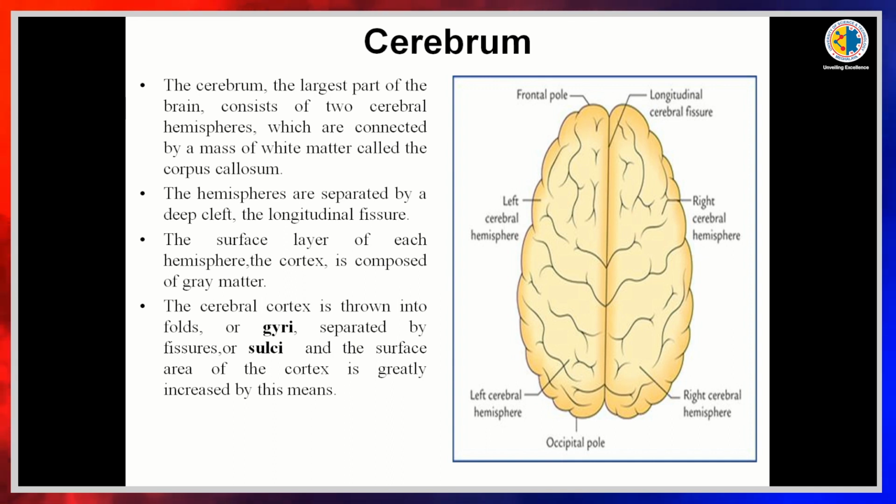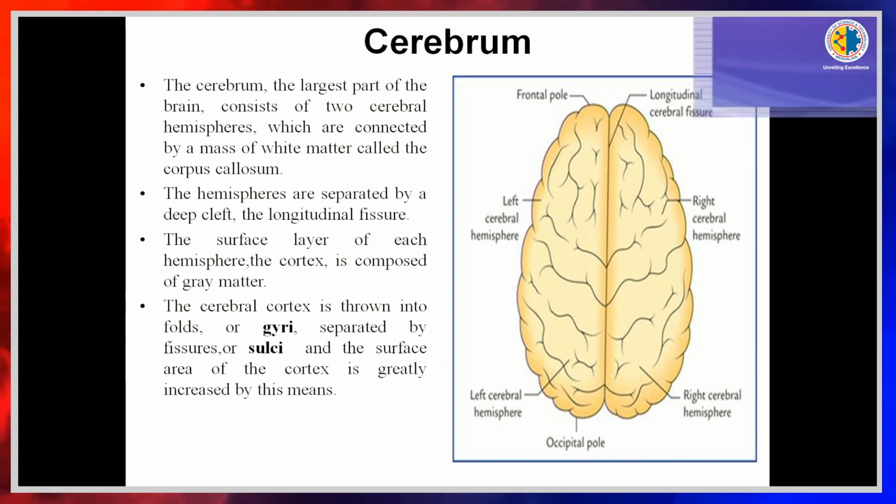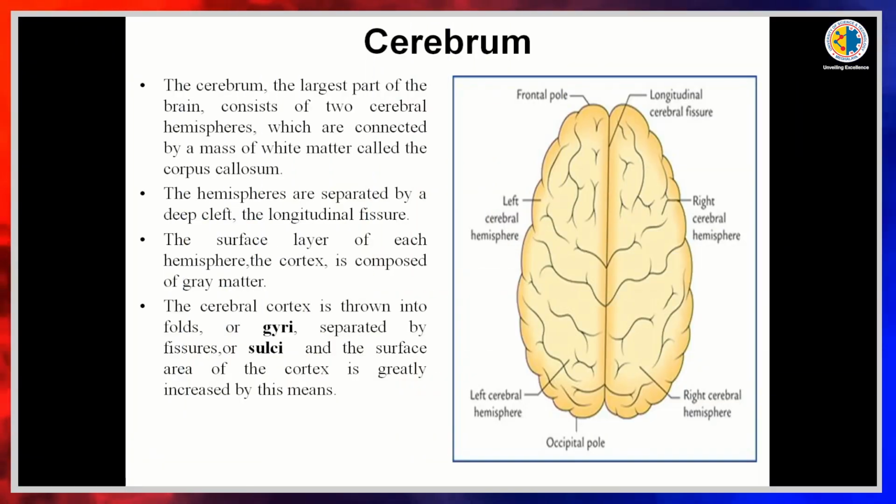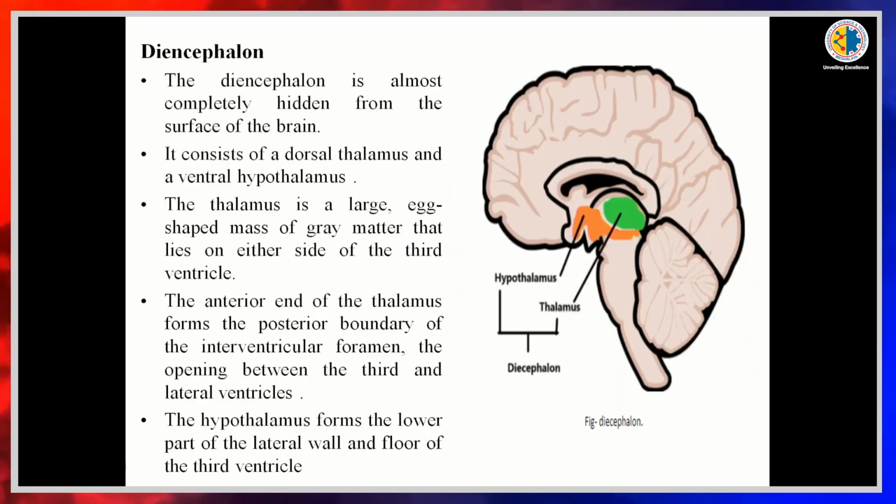The surface of each cortex is composed of grey matter. The cortex has several elevations and depressions which are known as gyri and sulci. The elevated part is known as gyri and the depressed part is known as sulci, and it gives increased surface area to the cortex.